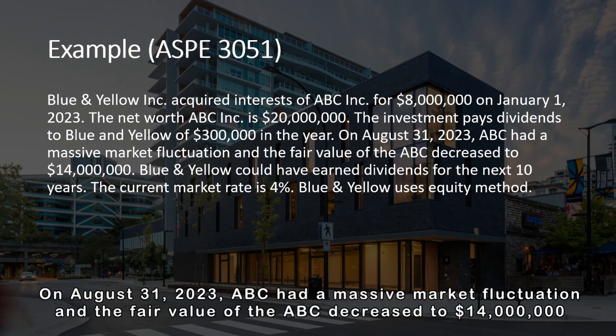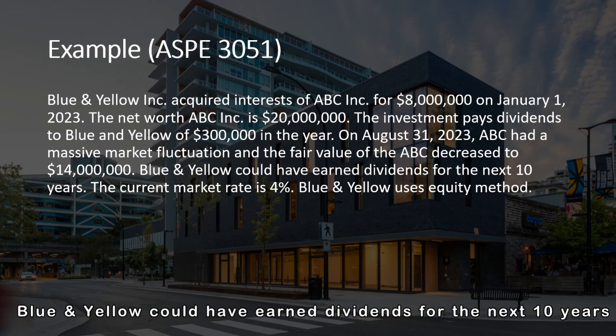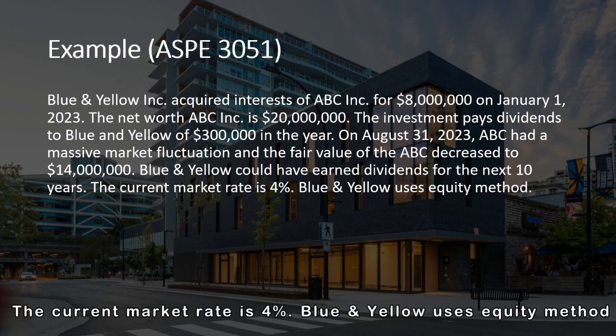On August 31st, 2023, ABC had a massive market fluctuation and the fair market value of ABC decreased to $14 million. Blue and Yellow could have earned dividends for the next 10 years. The current market rate is 4%. Blue and Yellow uses equity method.